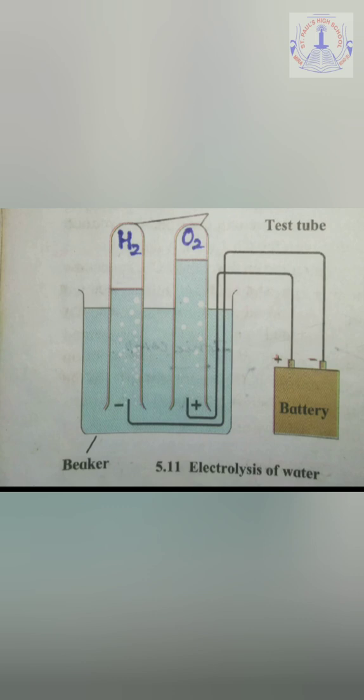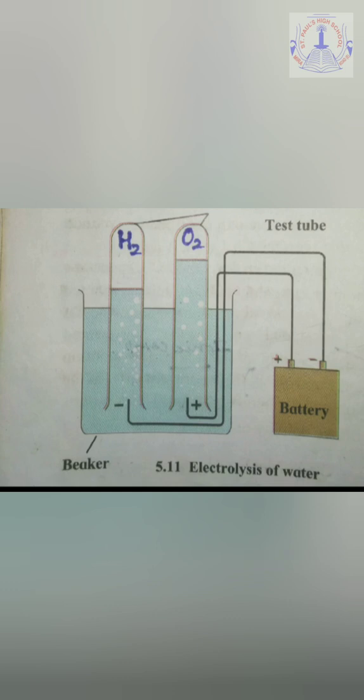After some time, due to the passage of the electrical current, we find that gases start accumulating in the 2 test tubes. In one of the test tubes, the amount of gas collected is double the amount of the gas in the other test tube.